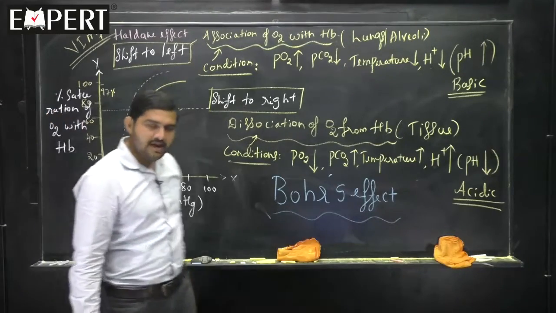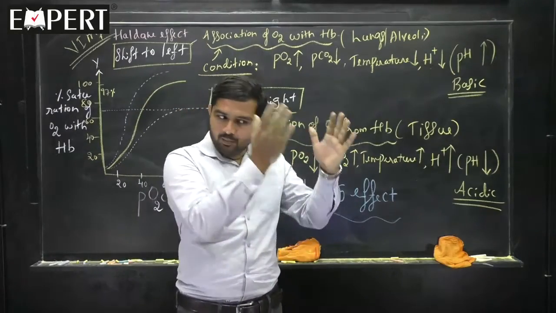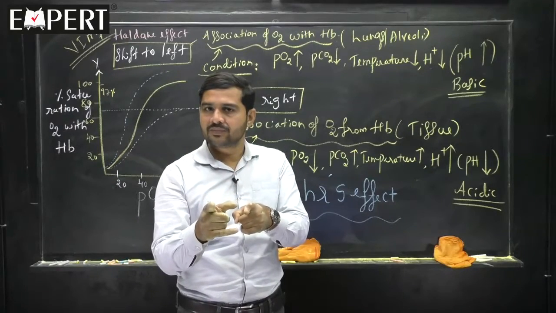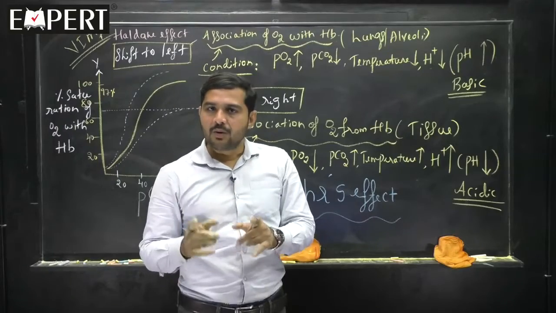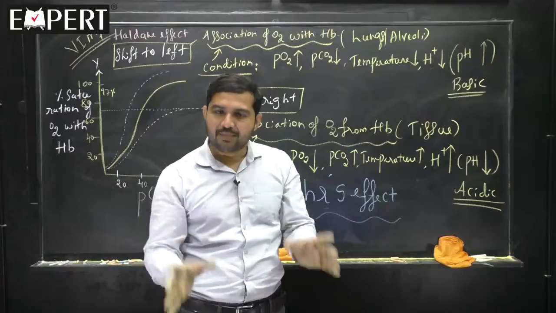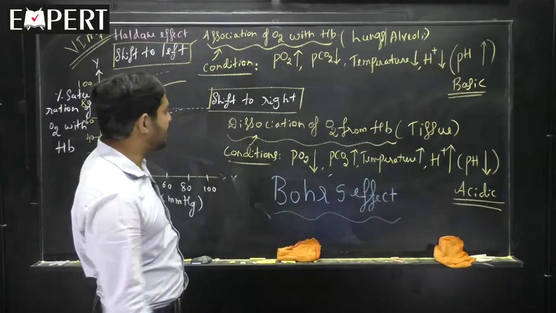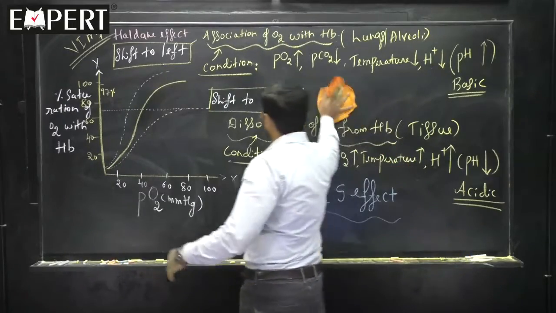I will give one work to you. Write the difference between Bohr's effect and Haldane effect. You can refer the study material also. Second work, what are the conditions required for association, dissociation, tabulate that and learn and come for the next class. Hope the matter is very clear for you regarding the oxygen dissociation curve.